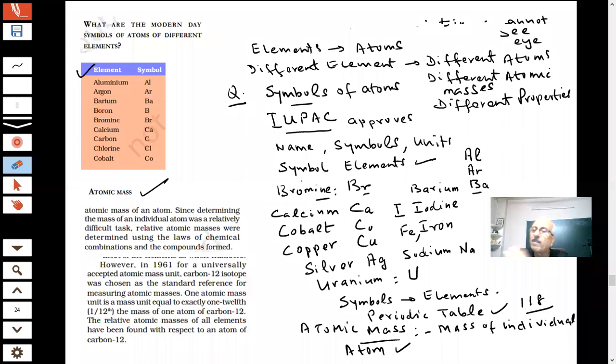They were combining elements, compounds were formed, and they measured the masses of the compounds. On that basis, they were trying to find the relative atomic masses of the different elements at that time. Today, we have machines to do that.